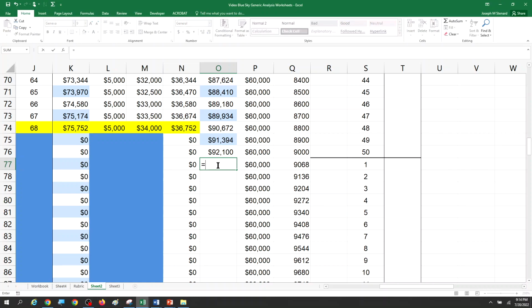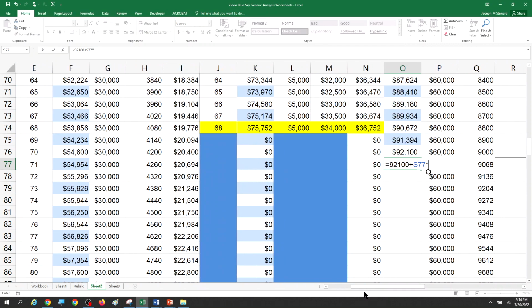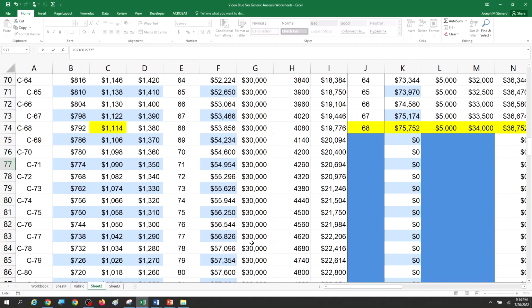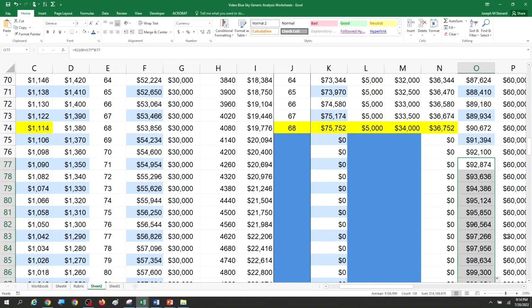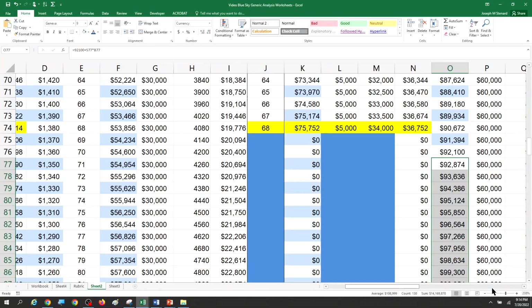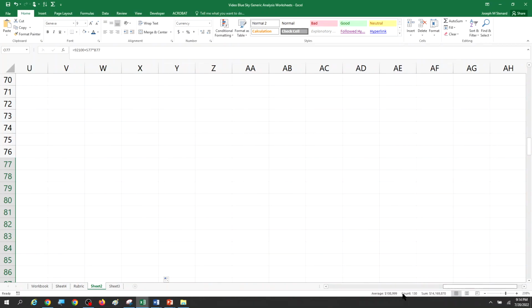So now we do this again. We say it's equal to 90 to 100 plus the number of passengers times whatever customer 71 is willing to pay for coach. And we fill that in. Okay. Now we're going to see profitability.